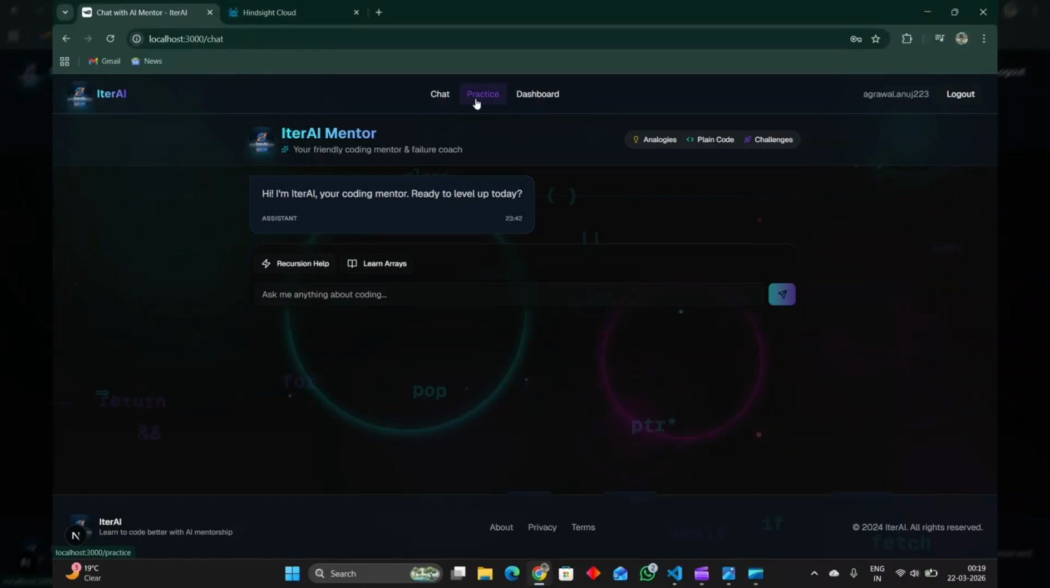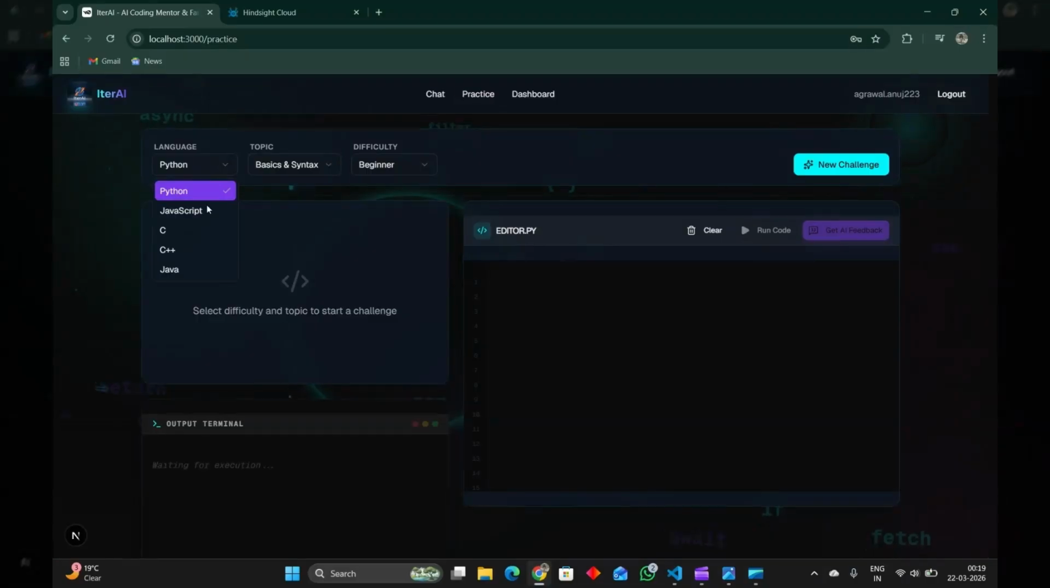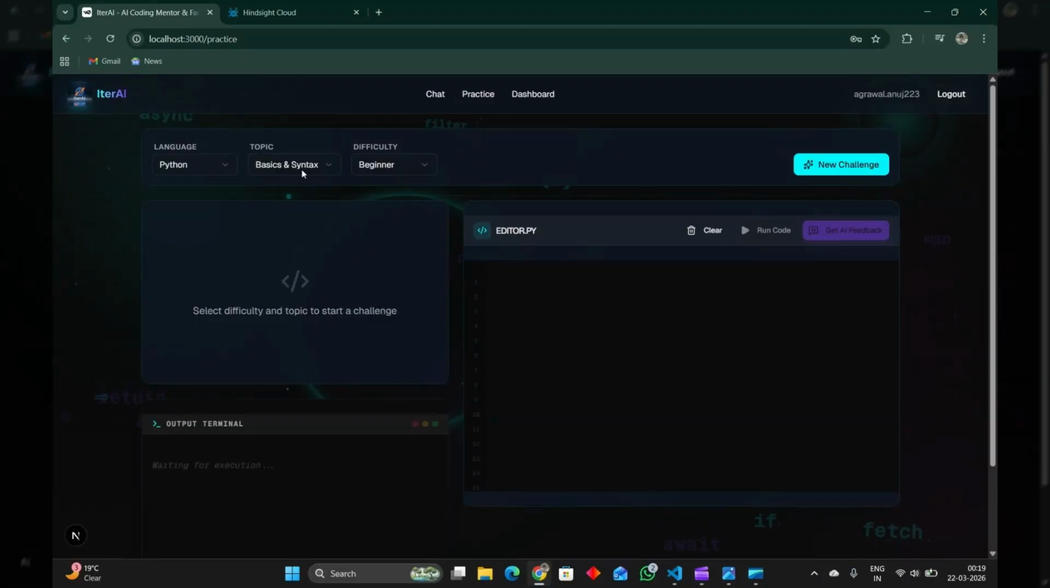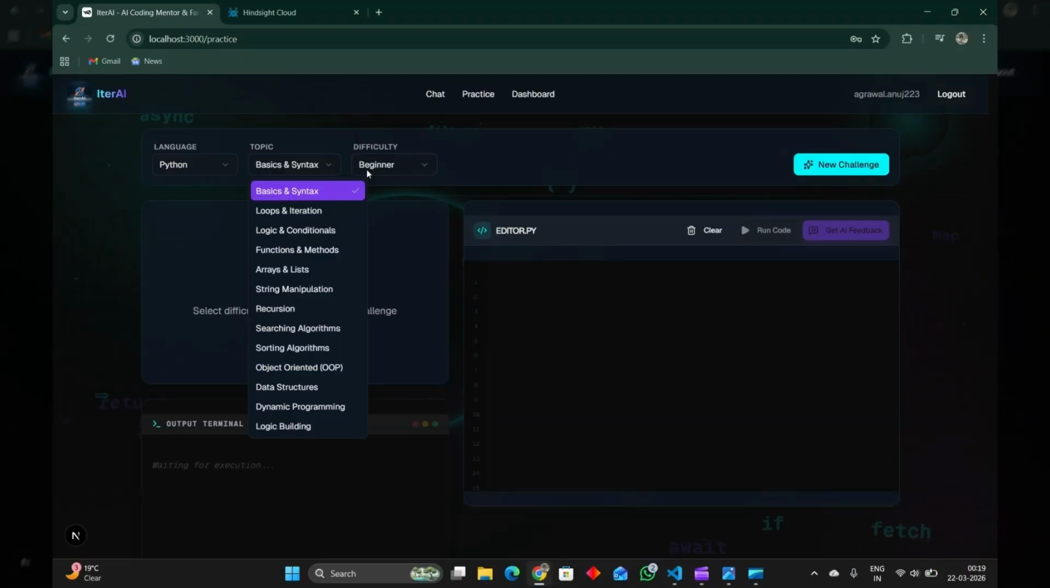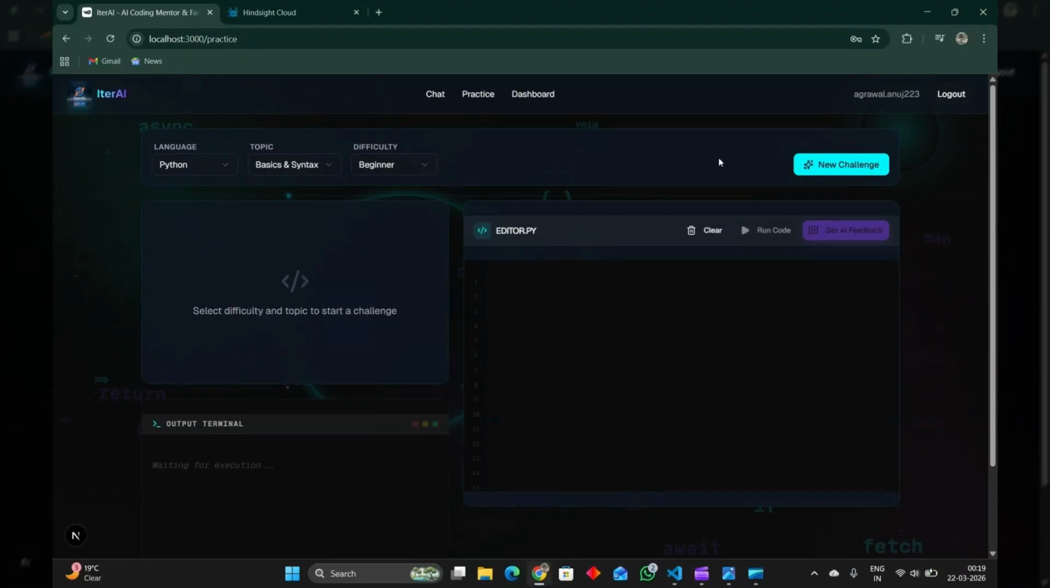Now we'll move on to the practice mode. Here we can see that there are three drop-down menus in which we can first choose the language we want to practice in, the topic we need to practice, and the difficulty level, that is beginner, intermediate and advanced. So for basics and syntax, we'll choose a challenge.